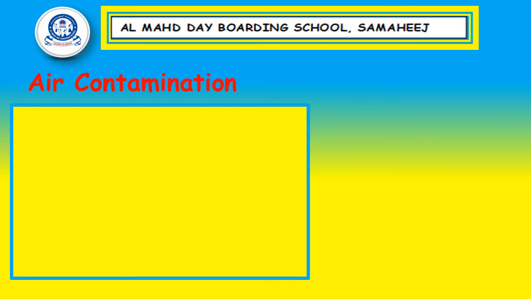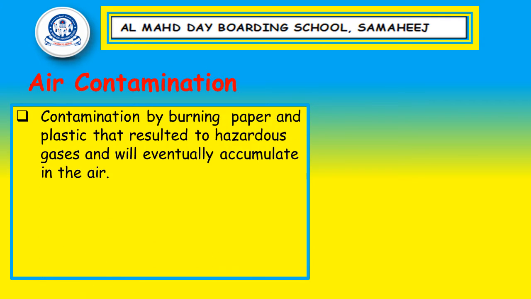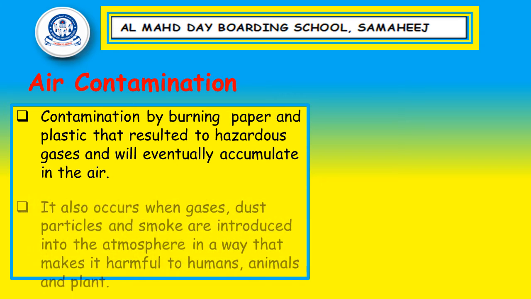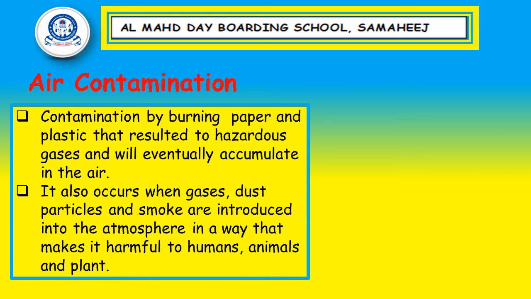Third effect, air contamination. Contamination by burning paper and plastic results in hazardous gases that eventually accumulate in the air. It also occurs when gases, dust particles, and smoke are introduced into the atmosphere in a way that makes it harmful to humans, animals, and plants.